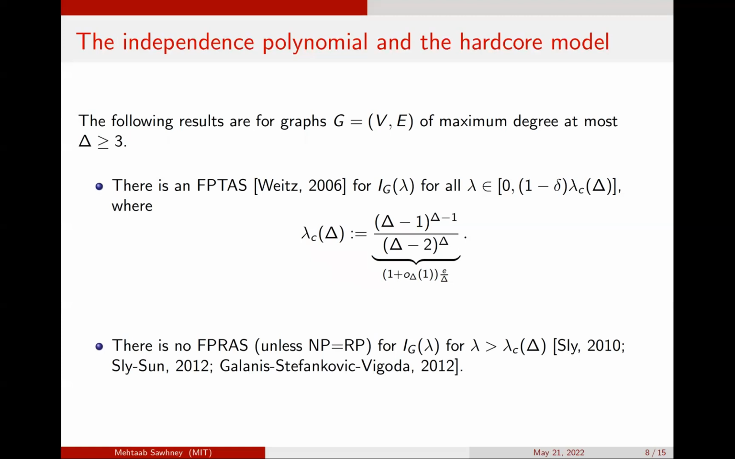For large Delta, it's roughly e over Delta. One of the reasons this result is so remarkable is that there's other breakthrough work of Sly and Sly-Sun and Galanis, Stefankovic, and Vigoda, which shows that this threshold is really sharp. In particular, there's no FPRAS unless NP equals RP for I_G of lambda once lambda is bigger than this critical threshold. So somehow this is a very precise computational threshold: below it, it's computationally feasible, and above it's hard, assuming well-known complexity conjectures.